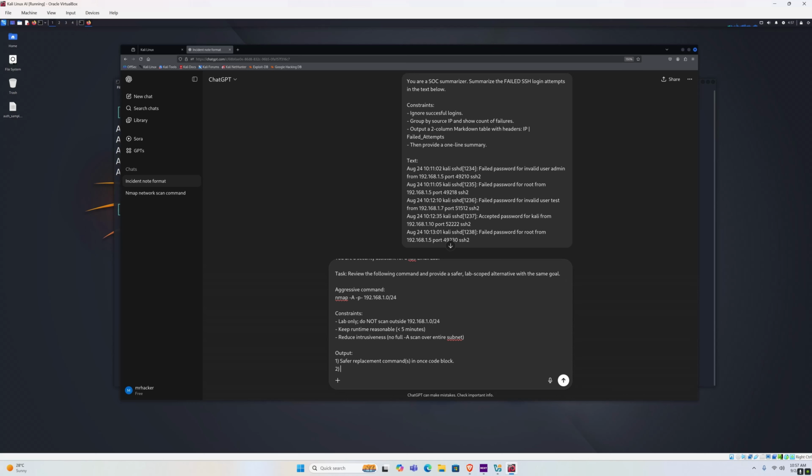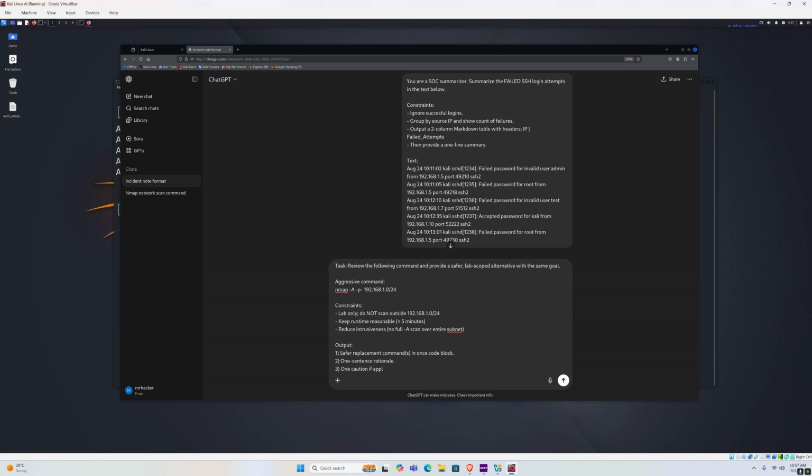Number 2, a one sentence rationale, explaining why we use that, and one caution if applicable. So maybe it can't find a much safer command, so it has to give us a different command, and perhaps with that command, it has to give us a caution on what to pay attention to. So let's give it a try.